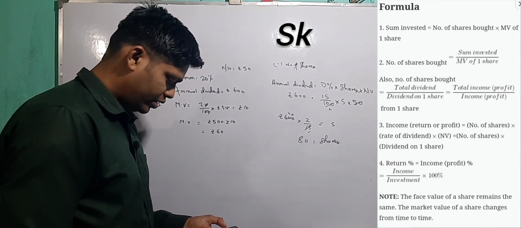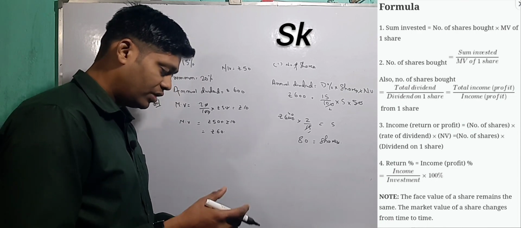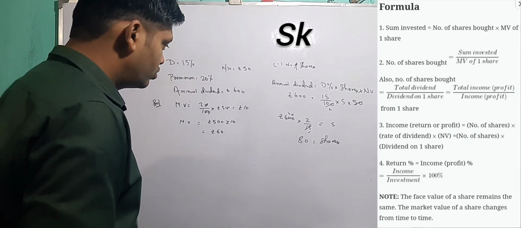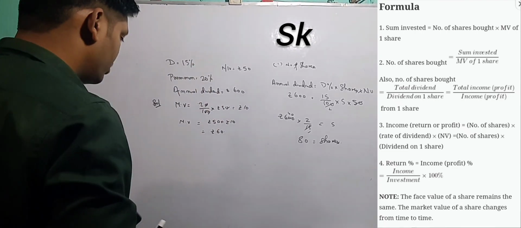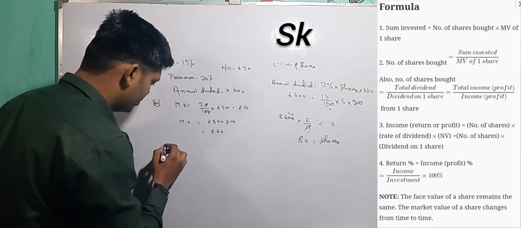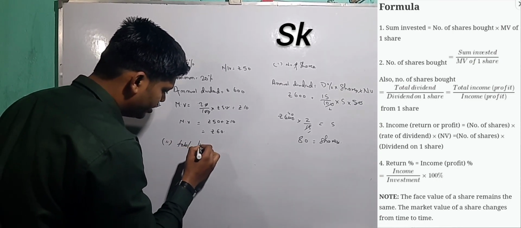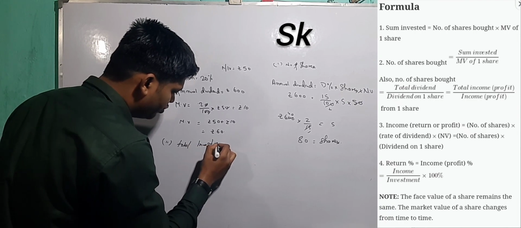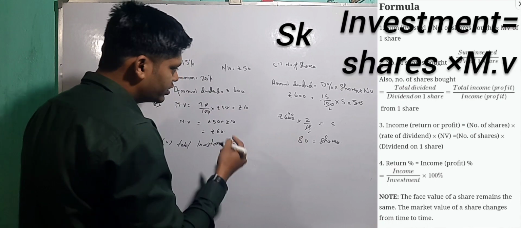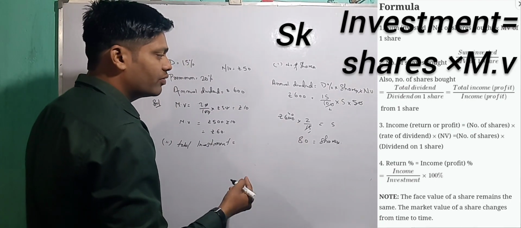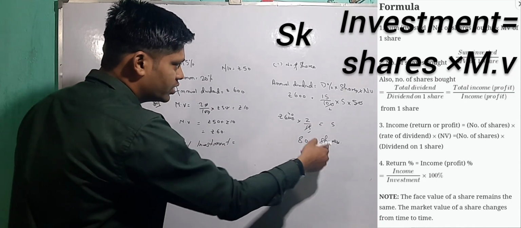Okay, so next one, the total investment. Total investment means the total money which you have kept in the company. You know the formula of total investment: investment is equal to the number of shares into the market value. If you do not have the formula, copy the formula.